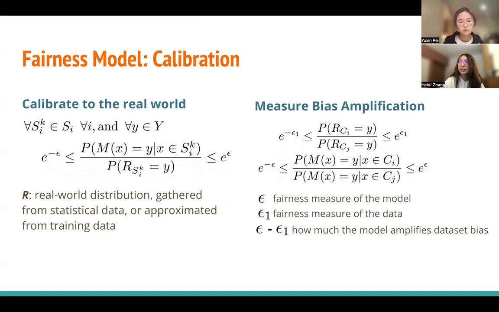And that leads us to the bias amplification measurement, where in the equation on the second line on the right side, epsilon is a fairness measure of the model, whereas epsilon1 on the first line is a fairness measure of the dataset. So epsilon minus epsilon1 tells us how much the model amplifies the dataset bias.